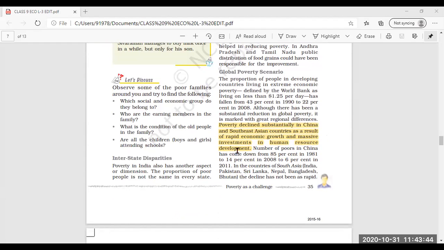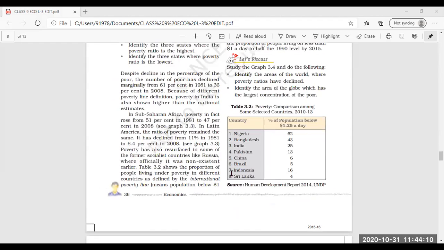There was rapid economic growth and investment in human resource development. Human resource development means more importance was given to the development of literacy, that is education, and health of human beings. That is why poverty declined in China and Southeast Asia.